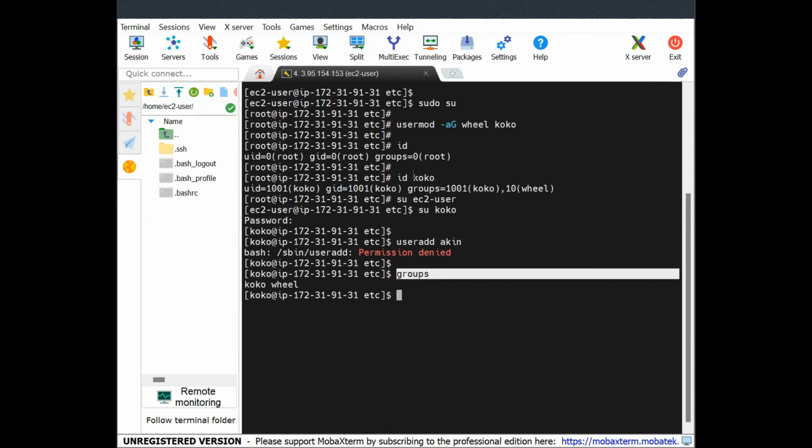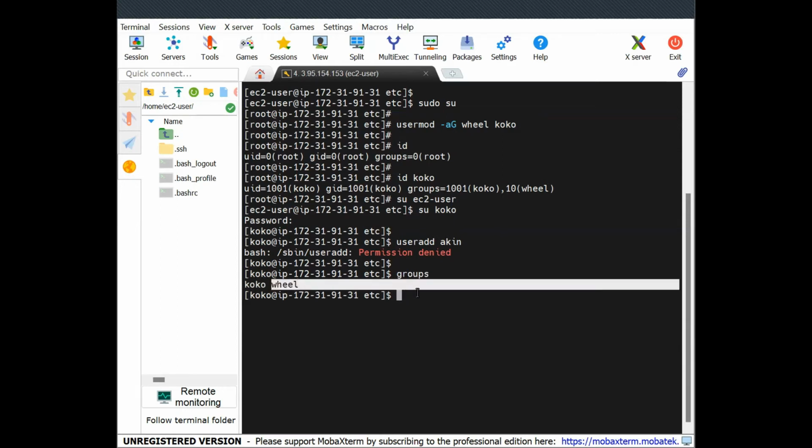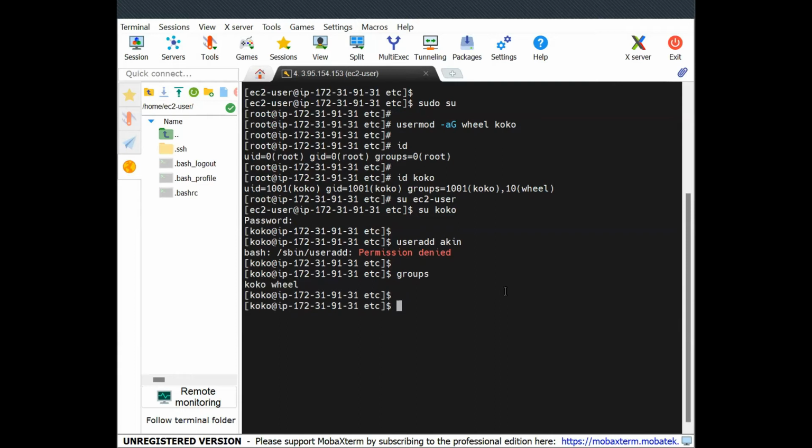That's why we are doing Linux. The reason we are doing Linux is for us to learn these commands. Please note them. So Coco belongs to two groups. It belongs to the group Coco and it belongs to the group we. That is one way. Of course, the father of all the ways.